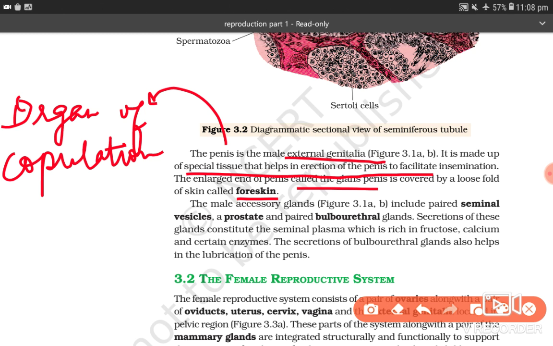I think I've told everything. The male accessory glands include paired seminal vesicle, a prostate gland, and a bulbourethral gland, which is also known as Cowper's gland. Secretion of these glands constitute the seminal plasma, which is rich in fructose, calcium, and certain enzymes. Secretions of bulbourethral glands also help in lubrication of penis. Till here I've taught everything.